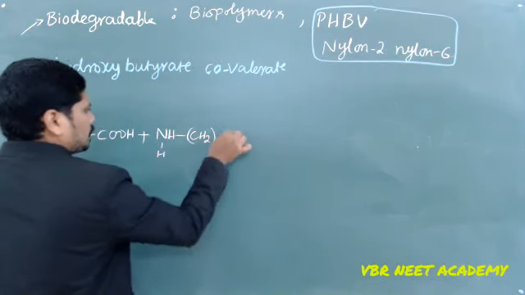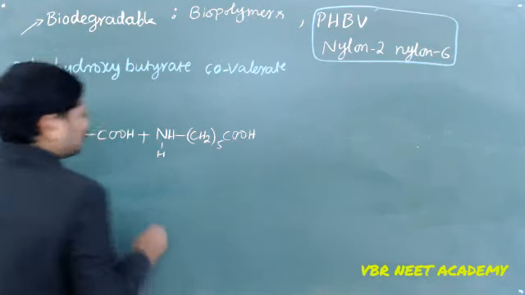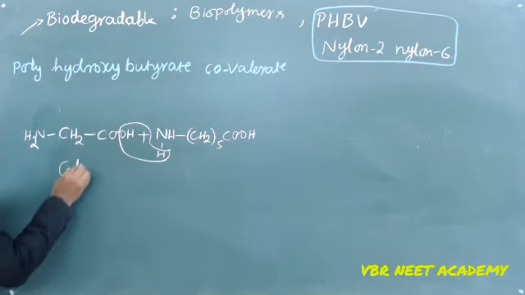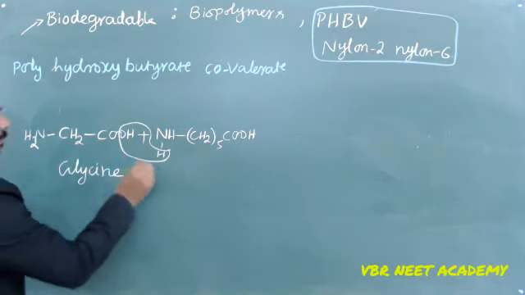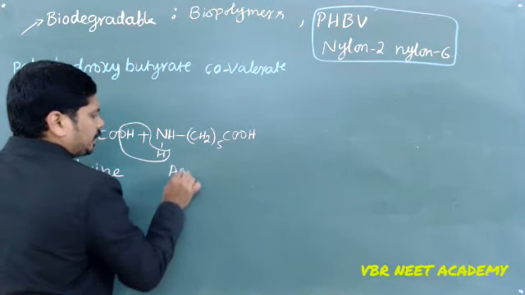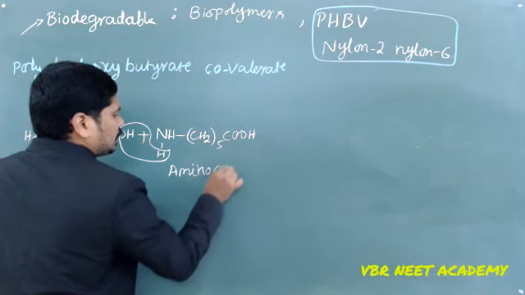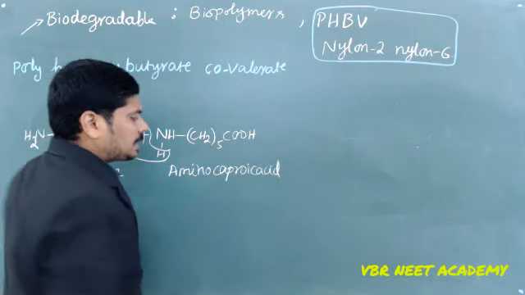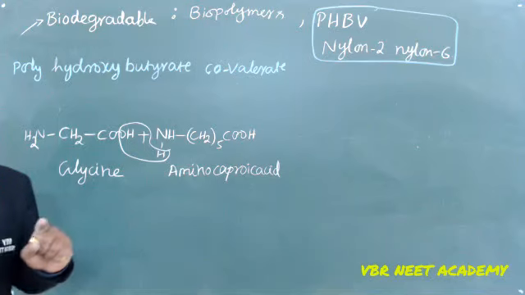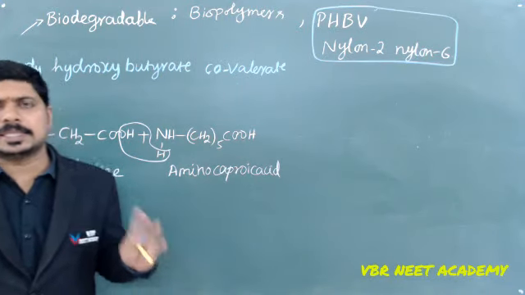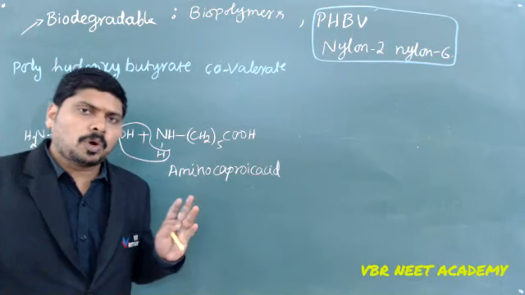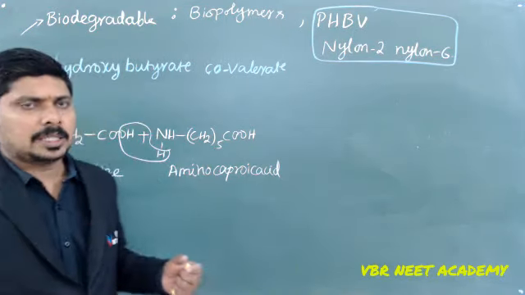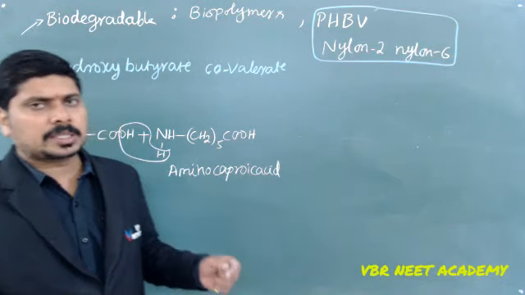Five times COOH. Now, what is this one? Glycine. This one is aminocaproic acid. Caproic acid is the common name of 6-carbon carboxylic acid. 1-carbon carboxylic acid is called formic acid, 2-carbon is called acetic acid, 3-carbon propionic acid, 4-carbon butyric acid, 5-carbon valeric acid, 6-carbon caproic acid. Anyway, we will see this one when we discuss the nomenclature.